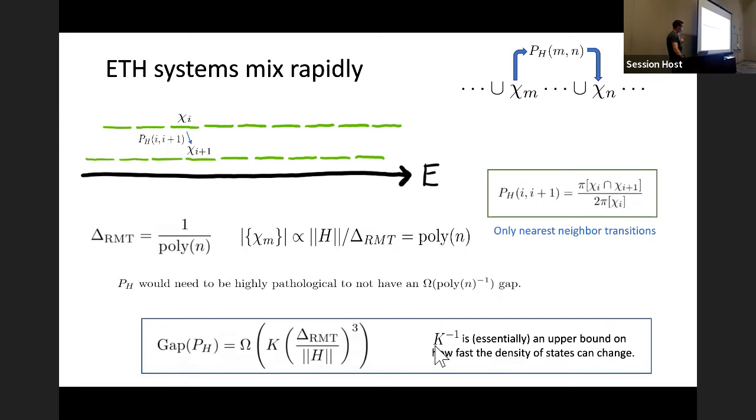And this parameter k is related to how fast the density of states can change. So k inverse for us is essentially an upper bound on how fast the density of states can change. If the density of states is changing extremely rapidly, then this intersection could be much, much smaller than this denominator, and that could lead to a disconnected chain, and that would be bad for us. So this k parameter, a bound on how fast the density of states changes, comes into our proof.